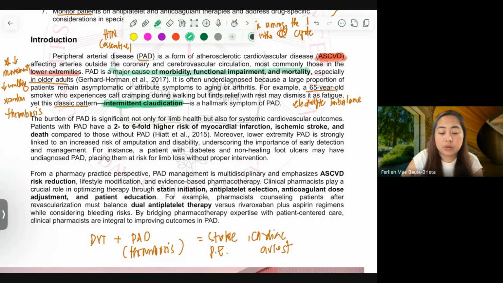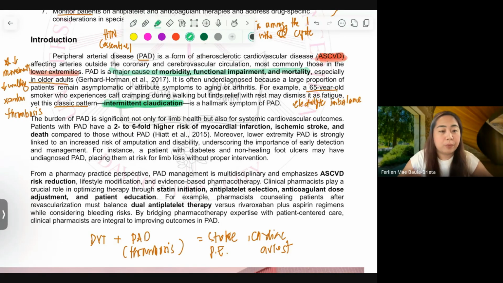And that is what is called the hallmark of peripheral arterial disease. Okay? So that intermittent claudication is a symptom, and it is diagnosed later on. I will present in the next page the diagnosis to confirm that it is really PAD and not electrolyte imbalance. Now, the burden of PAD is significant not only for limb health, but also for systemic cardiovascular